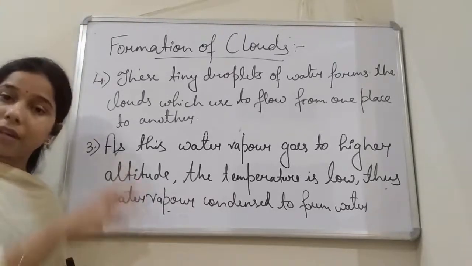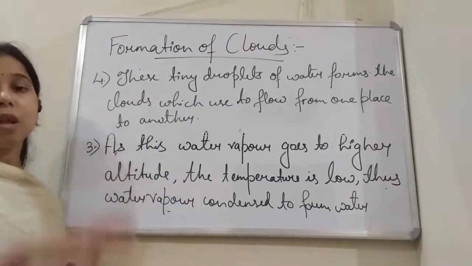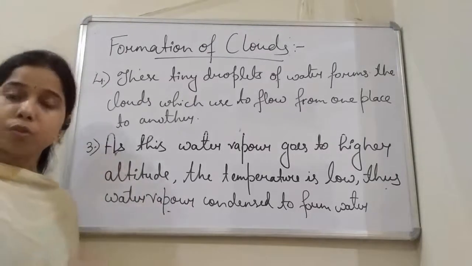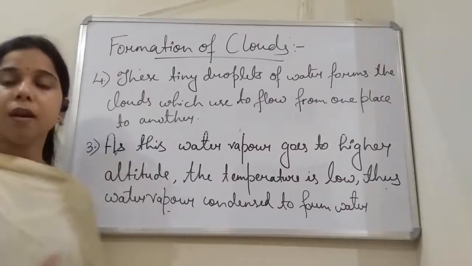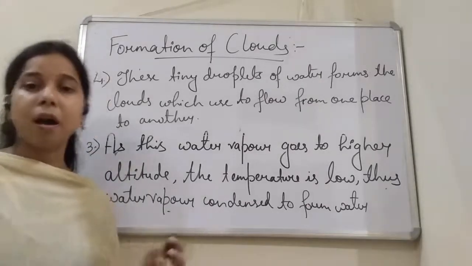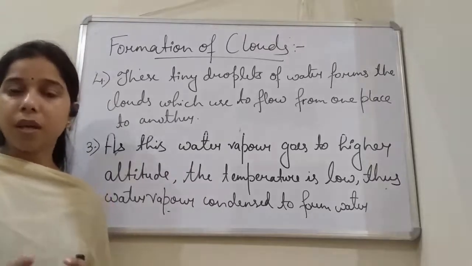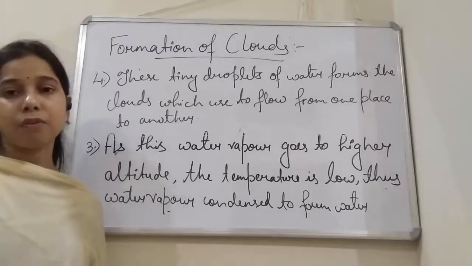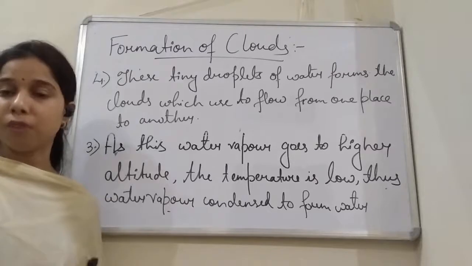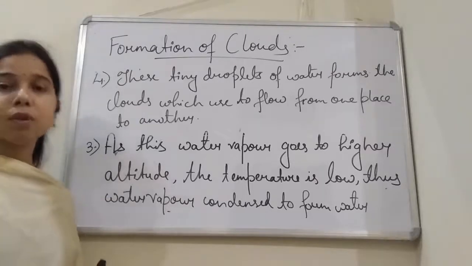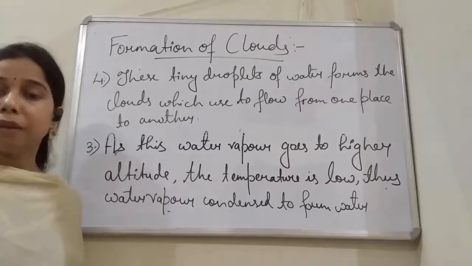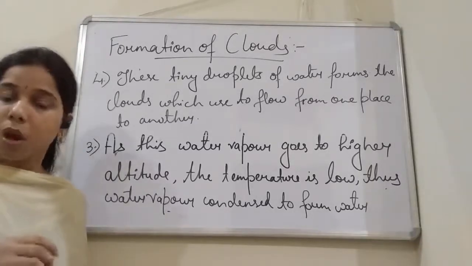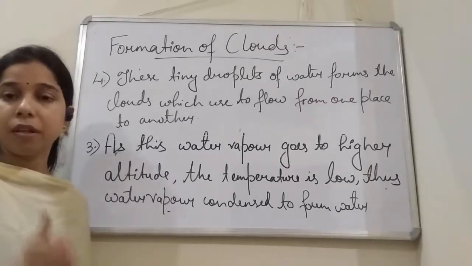Now as the rainfall occurs, what will happen, student? The water goes to the ground, seeps into the ground, and forms underground water. Okay, so formation of the underground water occurs due to the rainfall. While most of the water from the soil itself reaches the river or the lake or the ponds. Okay, so formation of the rainfall occurs like that.